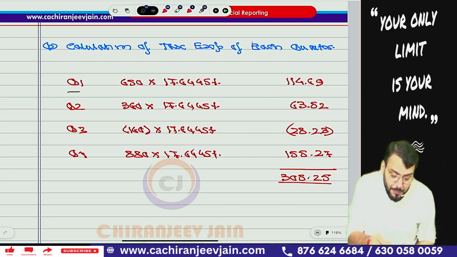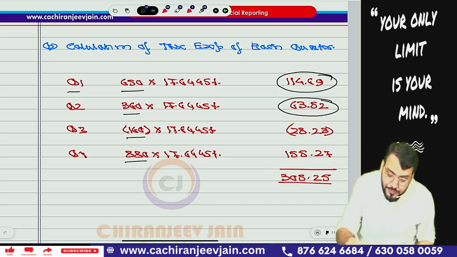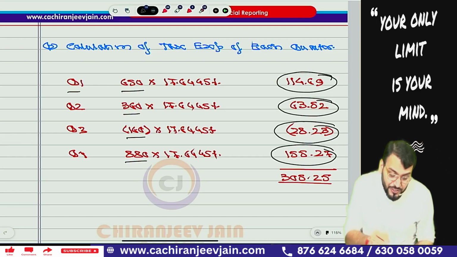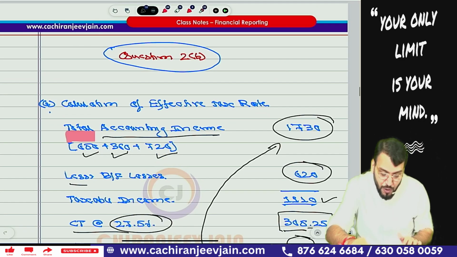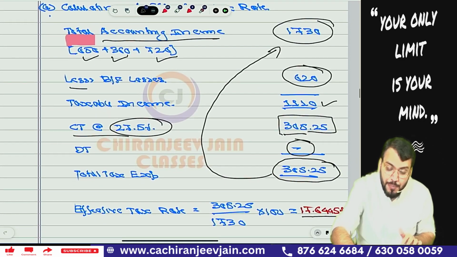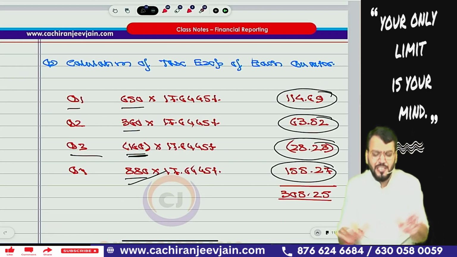Now if you multiply with each quarter profit or loss, you'll get each quarter tax expense. You can see in quarter 3 it was 160. So quarter 4 it will be how much? Quarter 4 it will be 720 plus 160, that is 880. I hope you have understood this part.